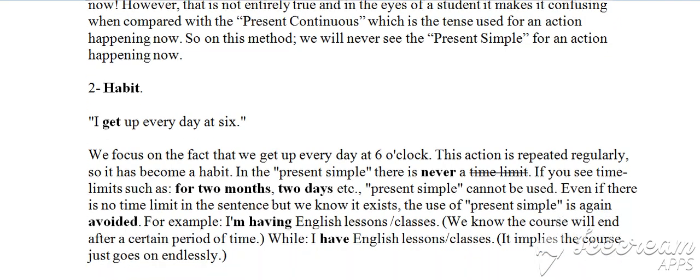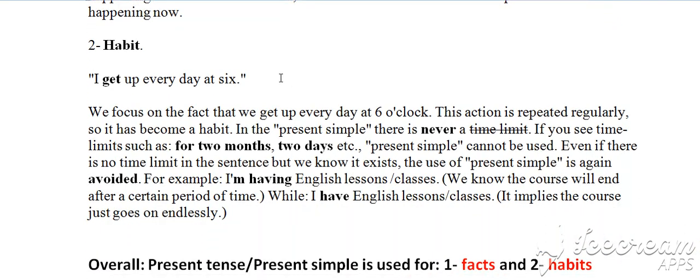So the number one, we talked about fact. Number two, a habit. So something which happens continuously. I get up every day at 6. So the present simple, what does it mean? Not now. So we're not concentrating on time, but something that we do regularly. We focus on the fact that we get up every day at 6 o'clock. This action is repeated regularly. So it has become a habit, something which happens often.